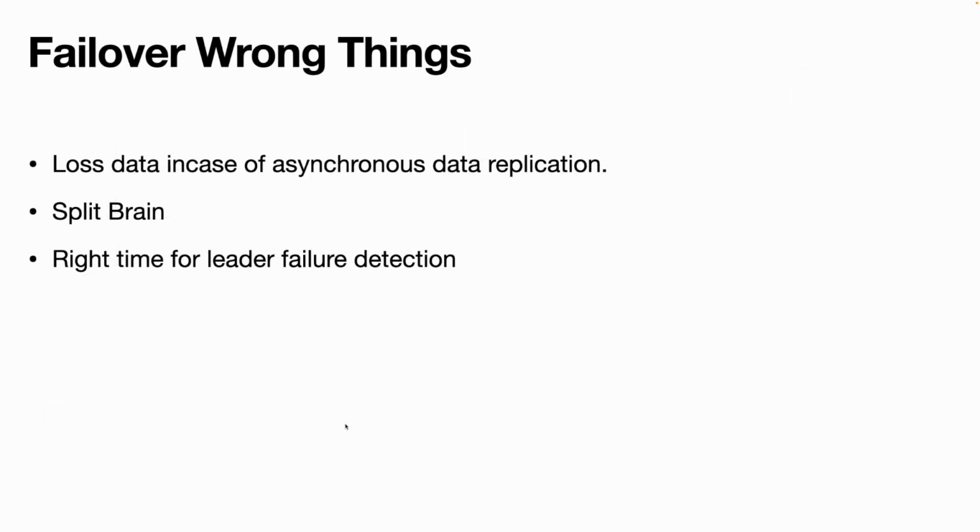Now, what are the wrong things that can happen in the single leader architecture? First is the lost data in case of asynchronous data replication. Second is the split brain problem. Third is the right time for the leader failure detection. Let's discuss the lost data first.